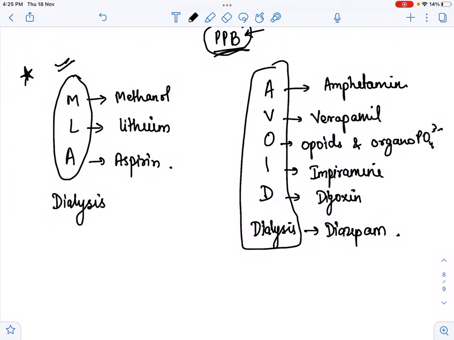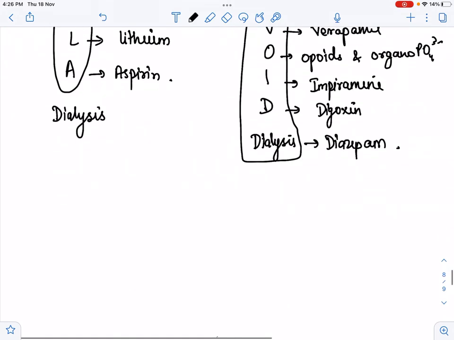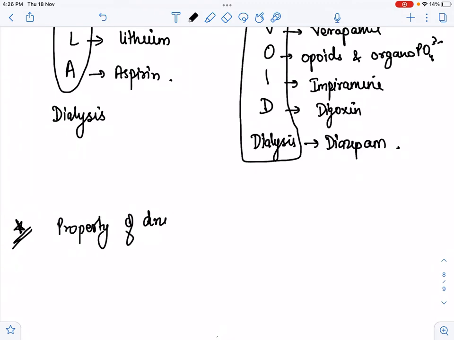Now here is one question. What should be the property of a drug for undergoing dialysis? Let me write the first question. Property of a drug so that dialysis is effective.